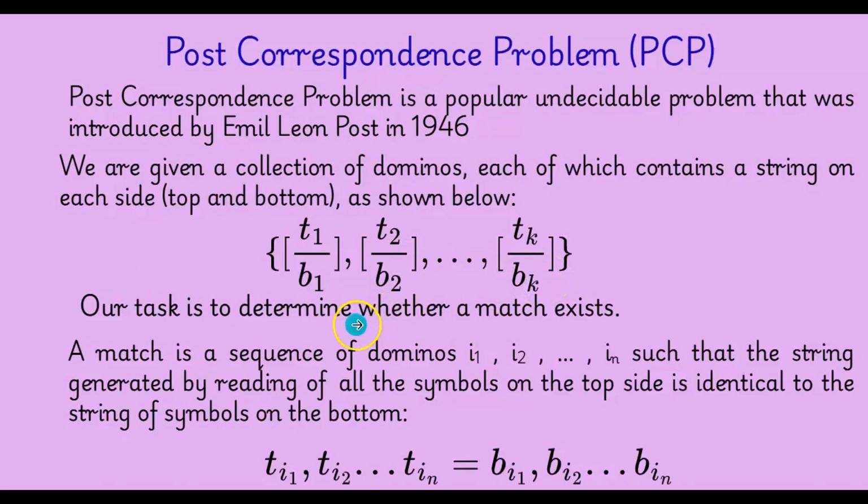Our task is to determine whether a match exists. So what is a match here? A match is a sequence of dominoes, that is I1, I2 and so on In. That means you can organize these tiles in any order and each tile may be used any number of times, such that the string generated by reading all the symbols on the top side is identical to the string of symbols on the bottom. So that means TI1, TI2 and so on TIn is equal to BI1, BI2 and so on BIn.